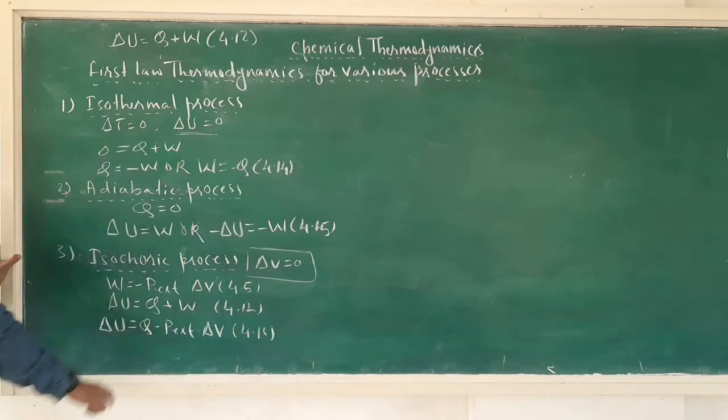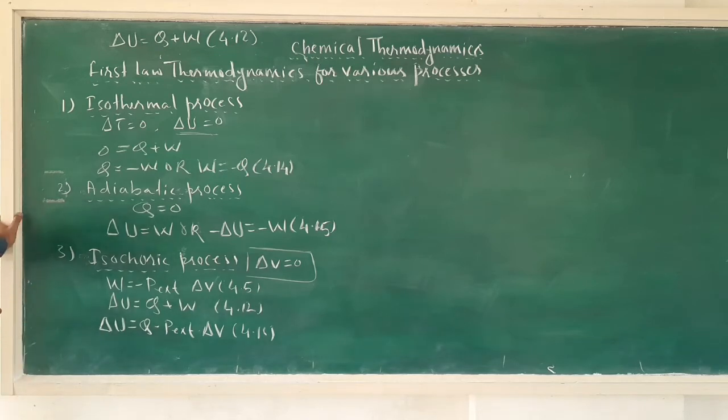So this was about the first law of thermodynamics for various processes.